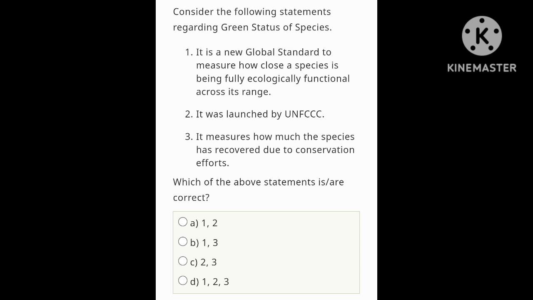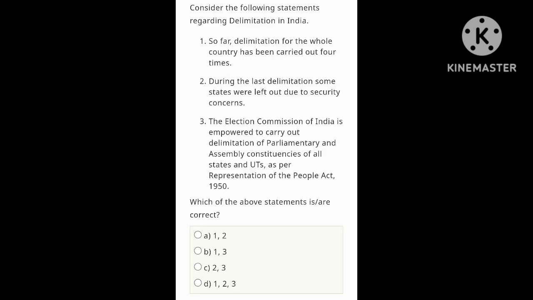Statement 3, it measures how much the species have recovered due to conservation effort. Yes, it also measures that. That means statement 1 is correct, 2 is wrong, 3 is correct. Let's choose the option. Which of the above statements is correct? A is 1 and 2, B is 1 and 3, C is 2 and 3, D is 1, 2 and 3. So option B is correct, 1 and 3, because 2 is wrong. It is launched by the IUCN, not by the UNFCCC. Let's move on to the next question.